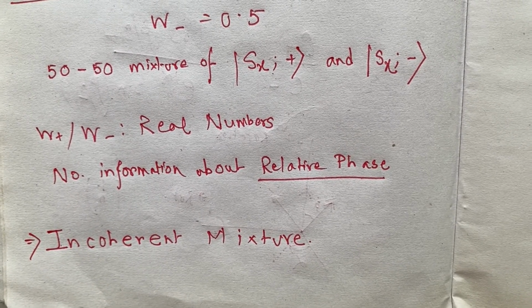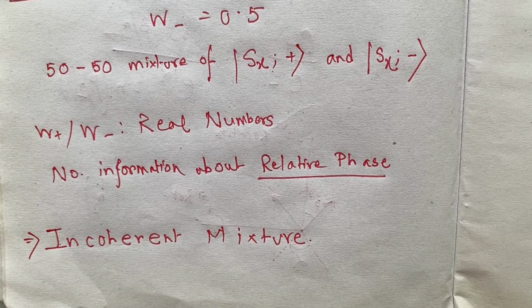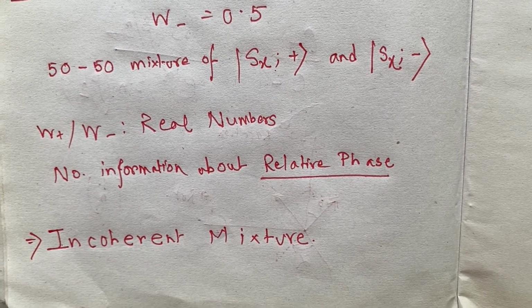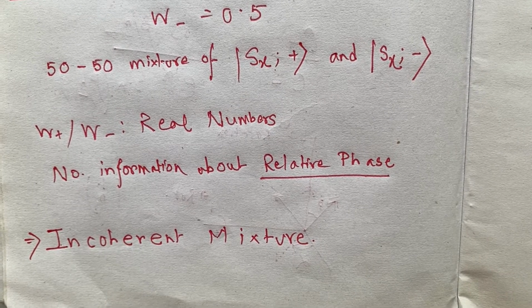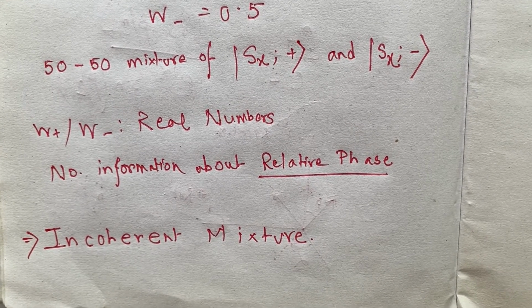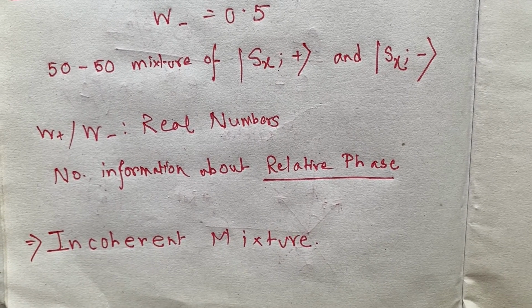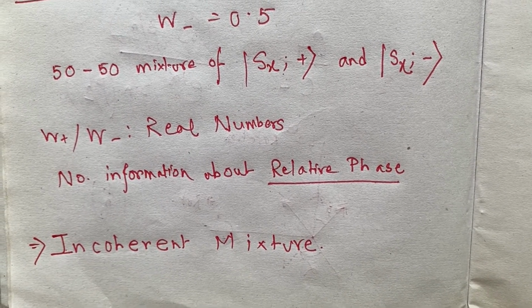But we do not have any information on the relative phase between the spin up and spin down kets. And we refer to this situation as an incoherent mixture of spin up and spin down states.